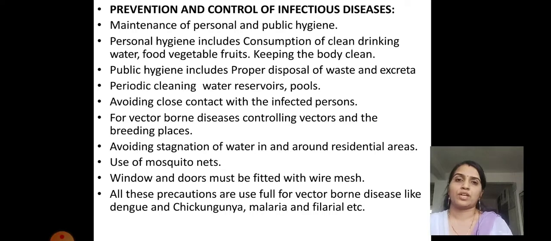Now, overall, whatever number of diseases we have learned till now, and whatever diseases we have not learned but still find around us, they commonly exist around us. So there are some methods of prevention and control of infectious diseases, because infections may pass from person to person easily. So how can we avoid and control the infection of such diseases which are commonly present around us? There are a few criteria which we have to learn, understand and remember.